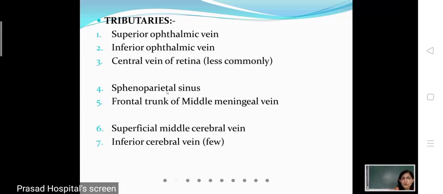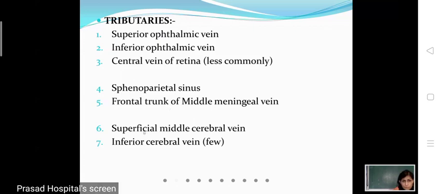Then the sphenoparietal sinus and the frontal trunk or the anterior trunk of the middle meningeal vein. The middle meningeal vein has an anterior trunk and a posterior trunk. The anterior trunk is also called the frontal trunk because it lies in relation to the frontal bone. So these two structures, the sphenoparietal sinus and frontal trunk of middle meningeal vein, drain the blood of the meninges into the cavernous sinus. So these two are the tributaries from the meninges.